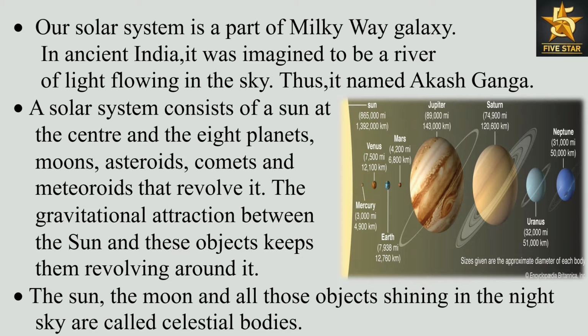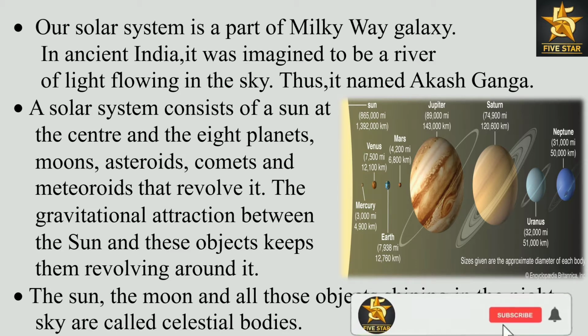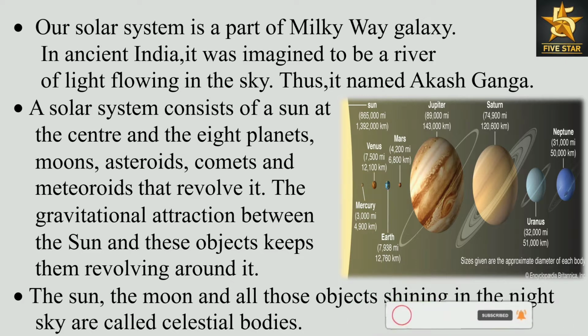In ancient India, it was imagined to be a river of light flowing in the sky. Thus, it was named Akashganga. A solar system consists of a sun at the center and the 8 planets, moons, asteroids, comets and meteoroids that revolve around it. The gravitational attraction between the sun and these objects keeps them revolving around it.